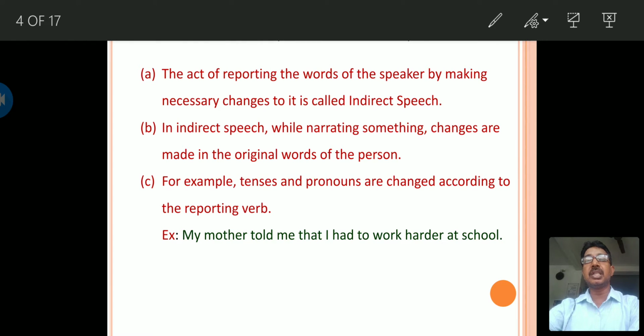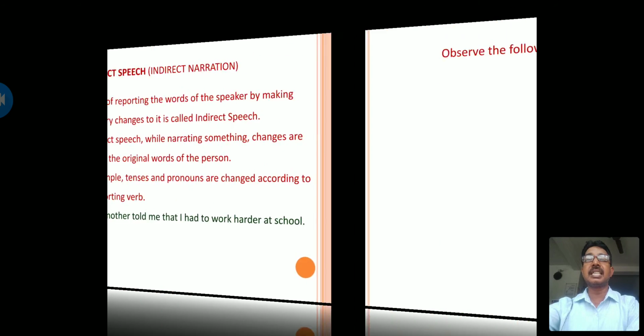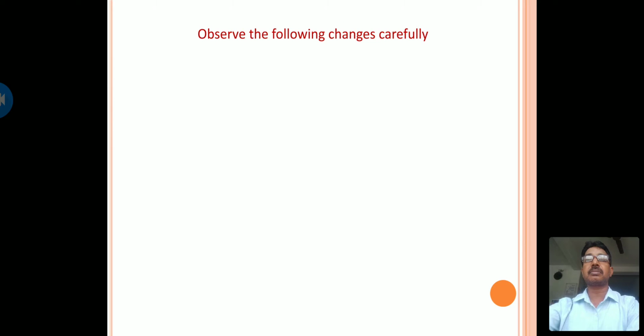Here what changes did you observe? In the first sentence, which is given in the direct speech, there are commas and inverted commas. But whereas here, in this example, the comma is removed after the pronoun and the inverted commas are removed. Again, a conjunction is added. So by this we can know that this sentence is in indirect speech.